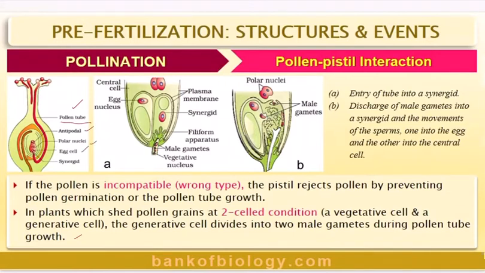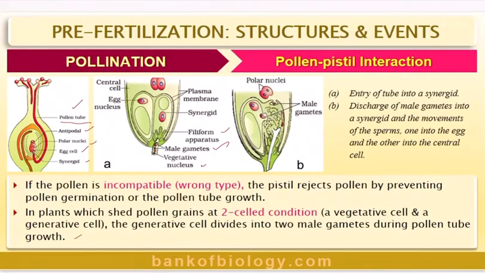Look at this, the germinating tube, now the pollen tube. Now inside the ovary you have the antipodals, polar nuclei, egg cell and synergids. Now remember the structure, the embryo sac, we said 8-nucleate, 7-celled. Remember that? Two days back I explained it to you. And basically here you can see the male gametes 1 and 2, and of course there is a vegetative nucleus. And the filiform apparatus is there which will facilitate the movement of the male nuclei. Synergids will be there, plasma membrane, of course egg nucleus and central cell.